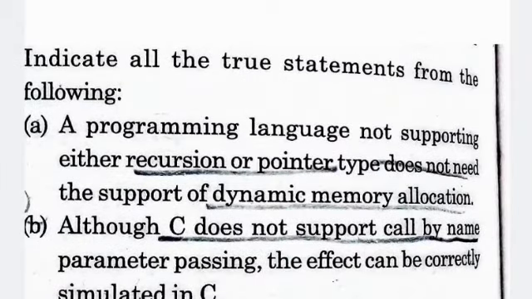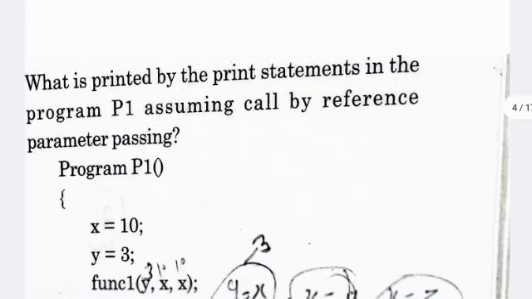Next question is to indicate all the true statements for the following. So there are two statements, A and B. Statement A says that a programming language not supporting either recursion or pointer types doesn't need the support of dynamic memory allocation. And statement B, although C doesn't need call by name parameter passing, the effect can be correctly simulated in C. So both statements are true.